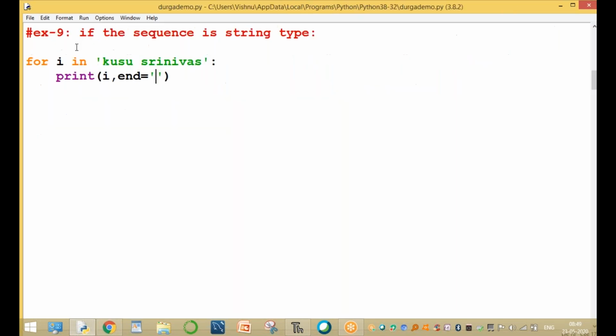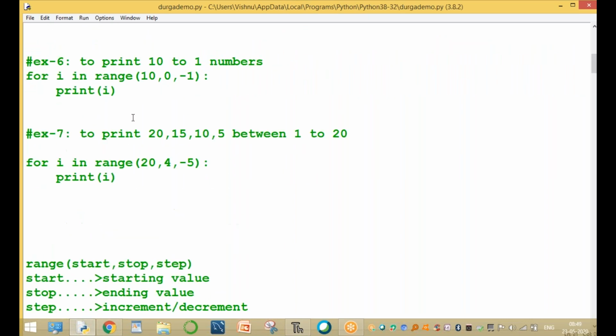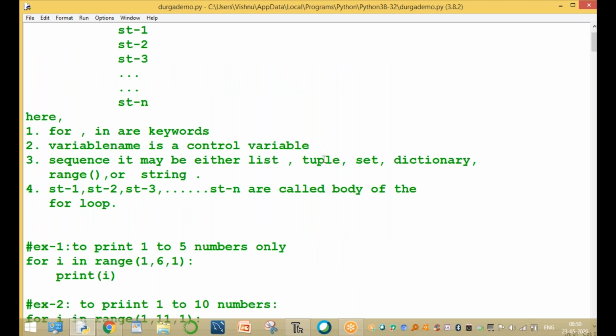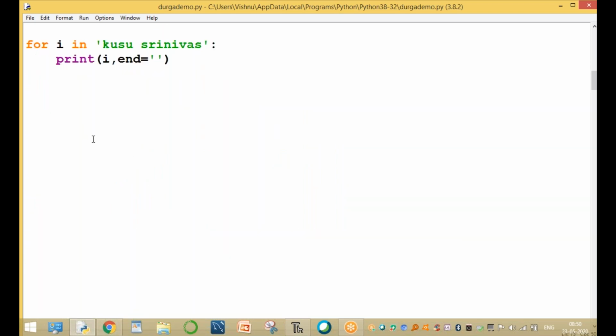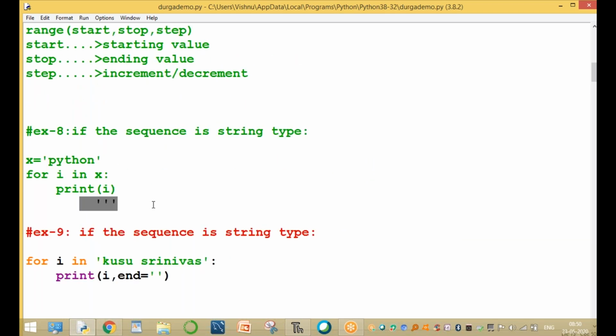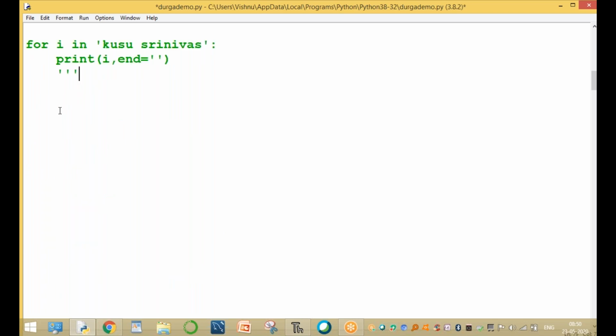Clear, guys, up to here? Now we used the case where the sequence is string type. Once again I will explain it later, no problem. There are different types of sequences: list type, tuple type, set type, dictionary type. The list is a separate type, and I will explain it as one type. If the sequence is list type, that is a separate chapter. The for loop is explained in the list chapter also.